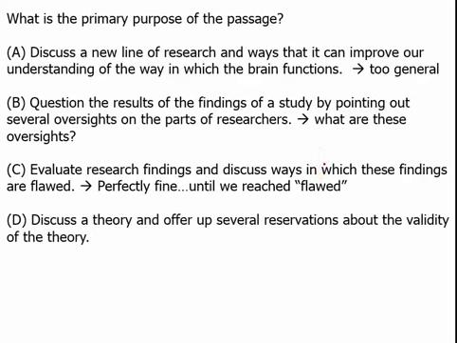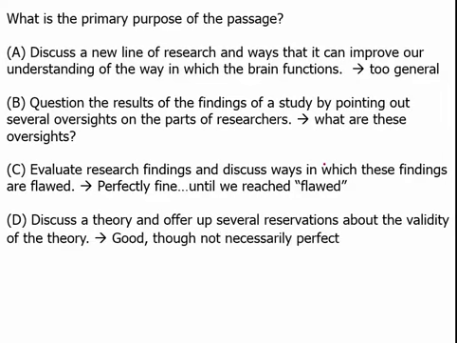that one word that undid everything. Next, D. Discuss a theory and offer up several reservations about the validity of that theory. Well, are they discussing a theory? More or less, that the brain is more plastic than we thought. And then does he offer up several reservations about that theory? Yes, about ways that it can be improved. Now, this doesn't perfectly match up with our answer choice that we thought of originally, but it's not wrong. And you're going to find this oftentimes on primary purpose questions. It's not going to be exactly what you were thinking or even that close. It's going to be slightly different. But if it's not wrong, it is oftentimes the best answer.